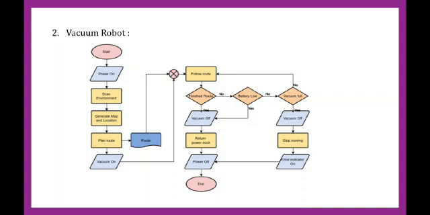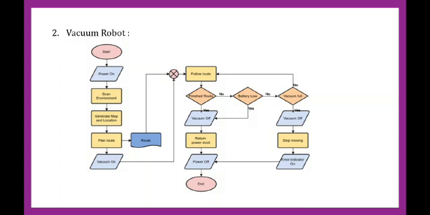First it will start and power on, then scan the entire environment, generate the location, and plan the route. Then the vacuum will be on, and it will follow the route and finish the route. If yes, then the vacuum will be off, and it will return to the power dock, power off and end. But if it has not finished the route, it can be because the battery is low, or the vacuum may be filled.